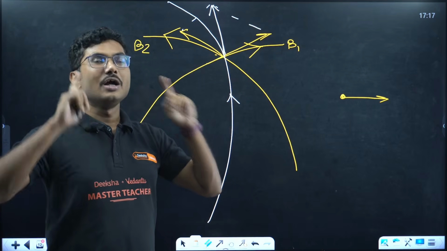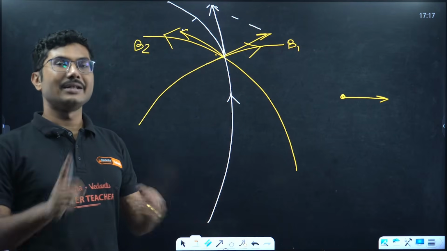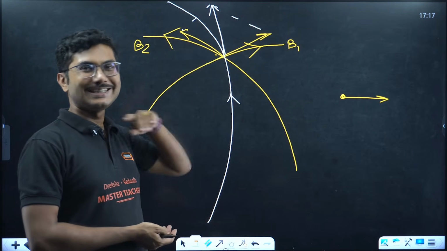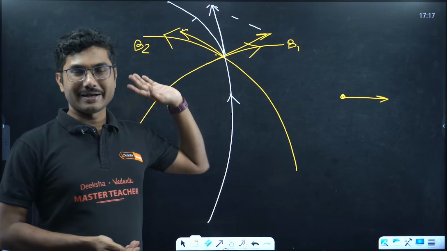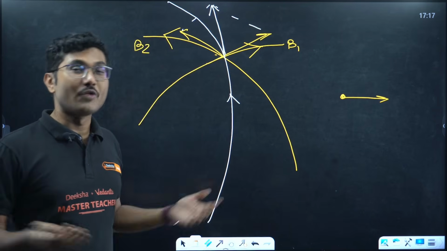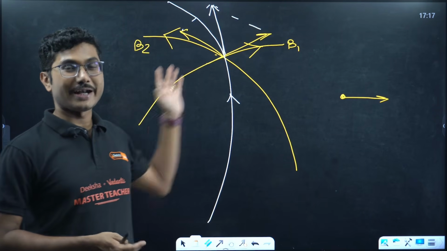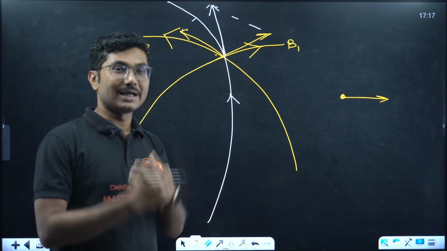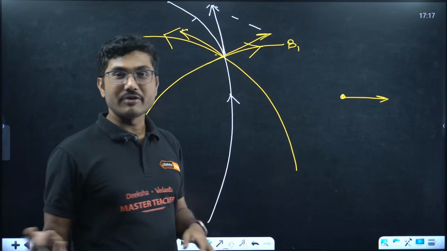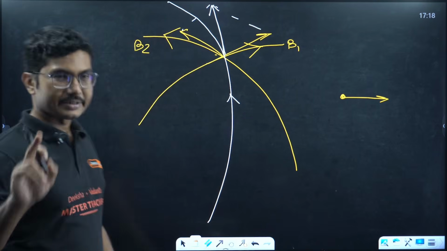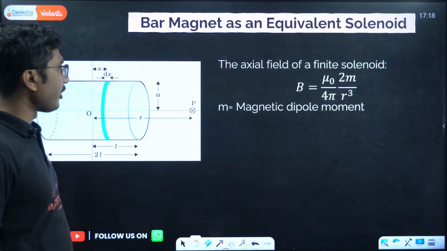So that's why two magnetic field lines can never cross each other, because even if they did, you will not see that, you will see a resultant magnetic field. Like two vector quantities can be added, you can also add two magnetic fields, and magnetic field lines represent only the resultant field, not the individual fields. So resultant fields only you will see, so they will not intersect each other. Very important and easy point to remember.